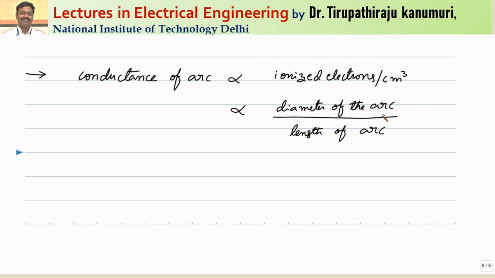Along with that, to decrease the diameter of the arc, when the contacts are separating the area will be very small and the arc can pass through only a narrow channel. Using that, the diameter can be decreased, and the length of the arc can be increased by splitting the arc. How this is done we are going to see in the coming sections. I hope how the arc is generated, how heat is produced and how to decrease the effect of the arc is clear to you.